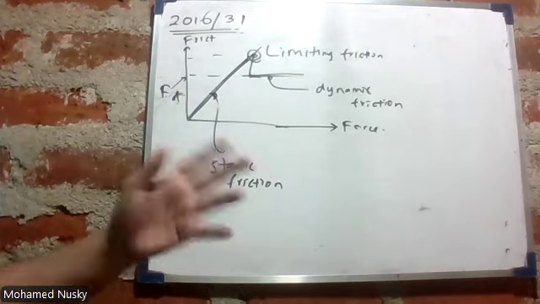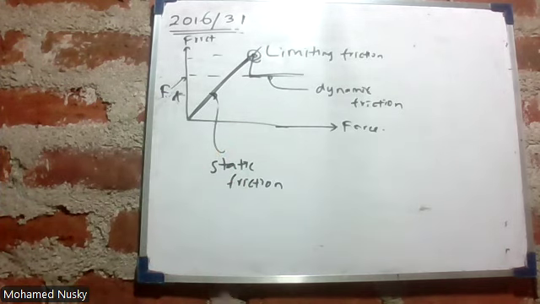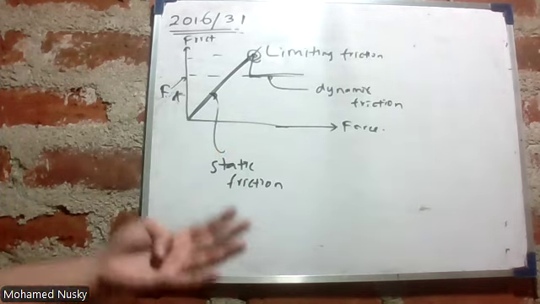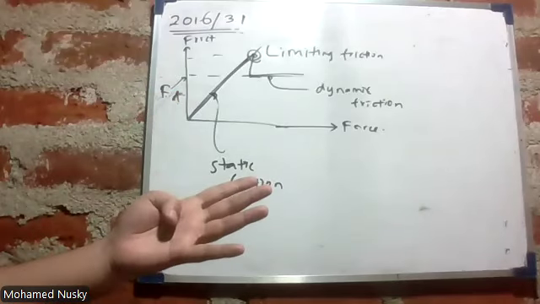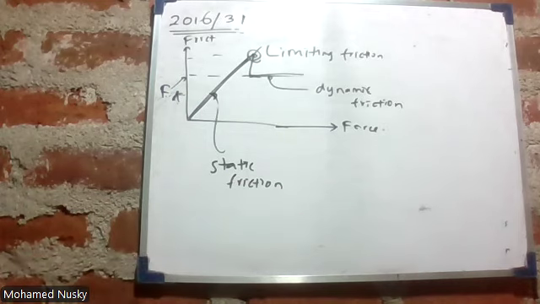It can be static, limiting, or dynamic. Friction depends on the nature of the surface. It can be smooth or rough. And then the second one is normal reaction.